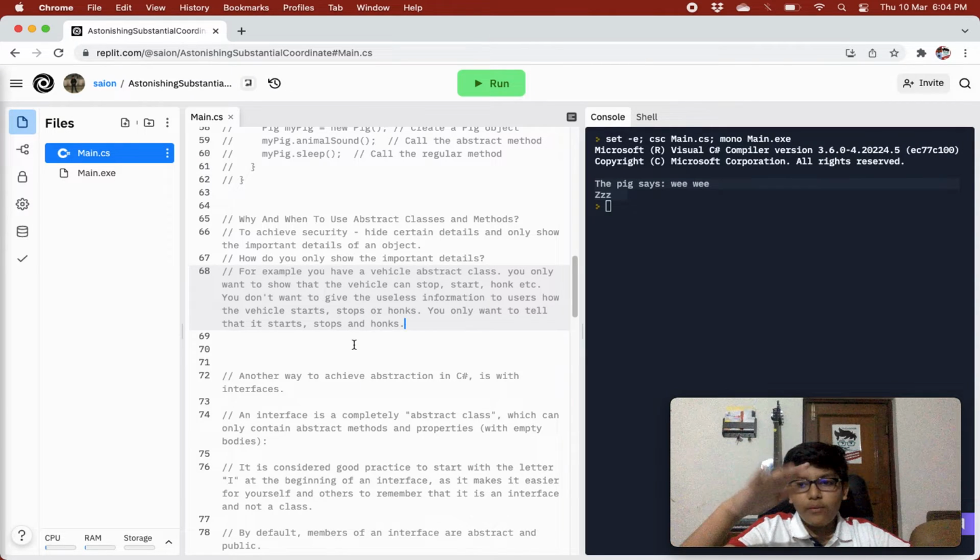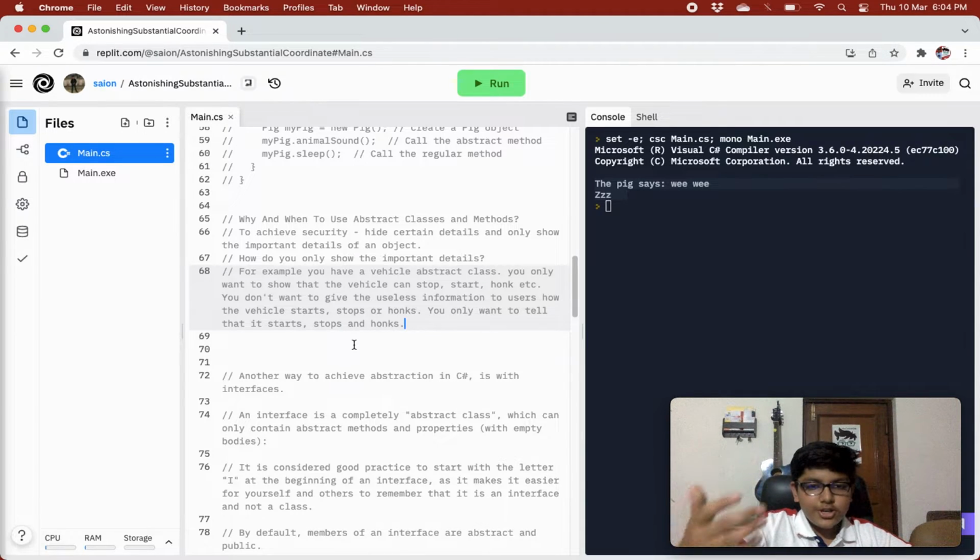For example, you have an ATM machine. You just want to tell that you can withdraw money from it. You don't want to tell how you can withdraw money from it, like what the internals are, what is happening in the background in the machine. No user is interested in that unless they want to steal money. But a normal user isn't interested in that.